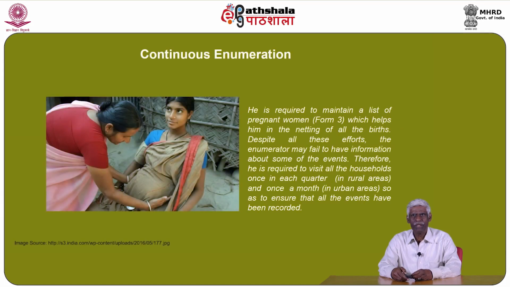He is required to maintain a list of pregnant women, that is Form 3, which helps him in the netting of all the births. Despite all these efforts, the enumerator may fail to have information about some of the events. Therefore, he is required to visit all the households once in each quarter in rural areas and once in a month in urban areas, so as to ensure that all the events have been recorded.